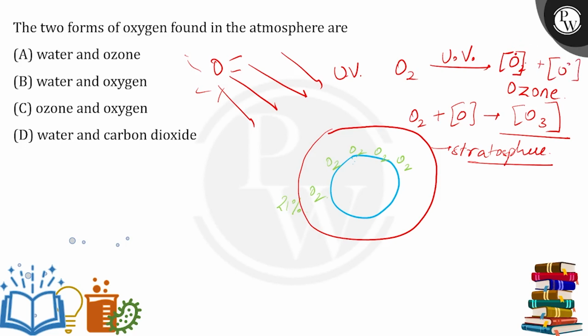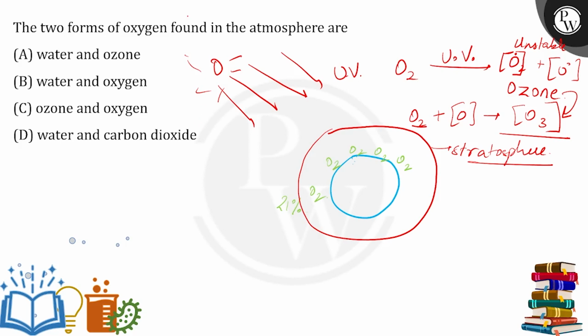But as you can see, the single monoatomic oxygen is very unstable. It wants to form a relationship. So then this elemental oxygen forms a bond with the diatomic oxygen to form the triatomic molecule, which is known as ozone. And this is present in the stratosphere. So the stratosphere is also a part of the atmosphere.